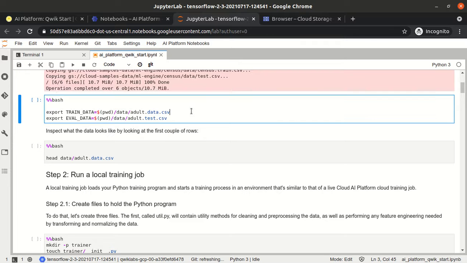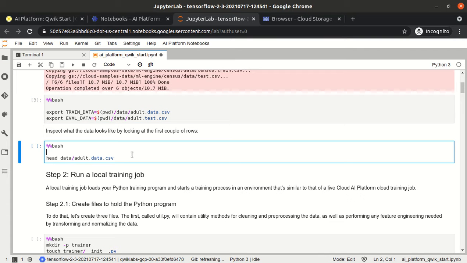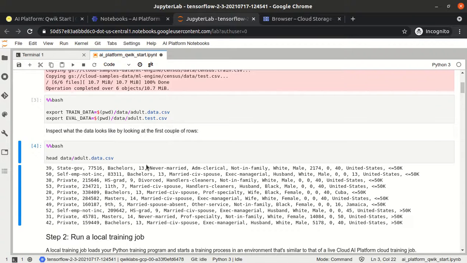So let's execute this to set some environment variables. Okay, now we have set this, and we are just using the head command, and we will see the top 10 records, I think. Yeah, the top 10 records are visible. Okay, this is the data. So every time we are using the bash magic operators.